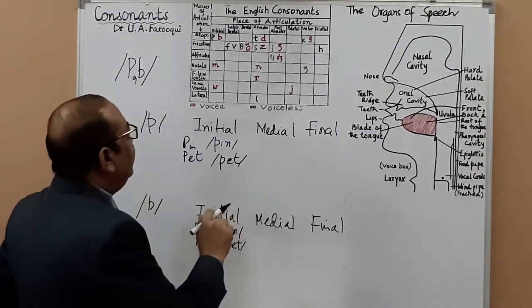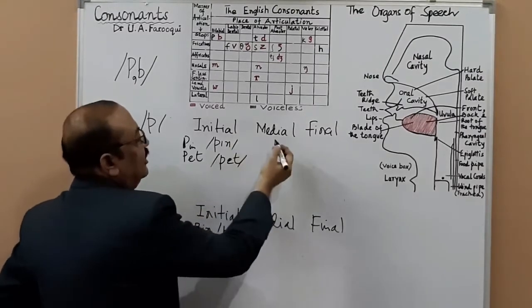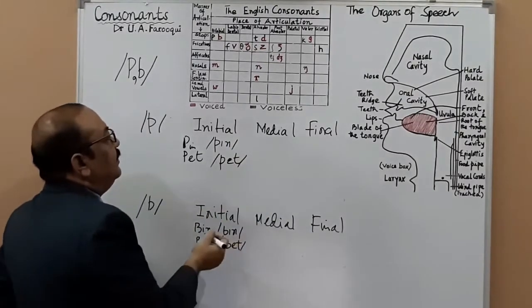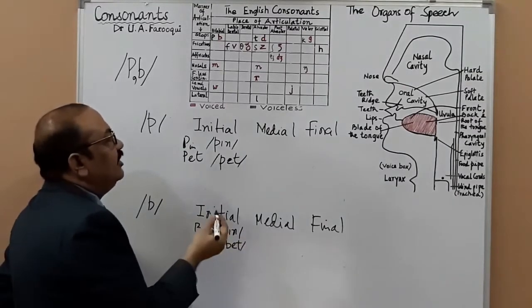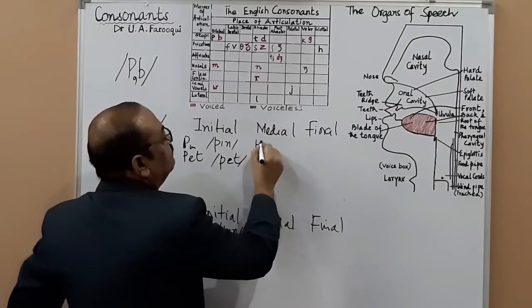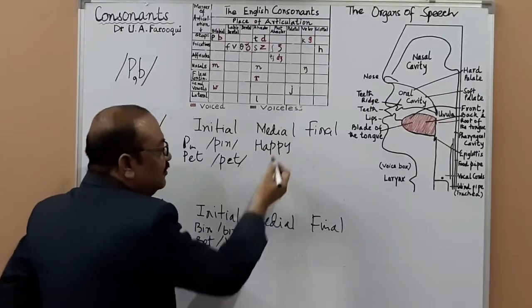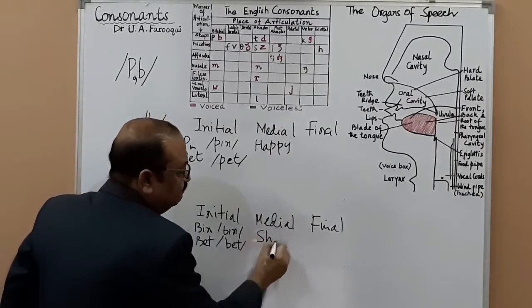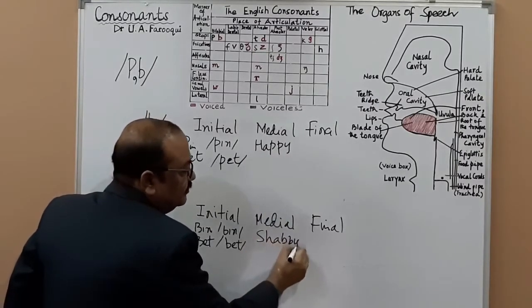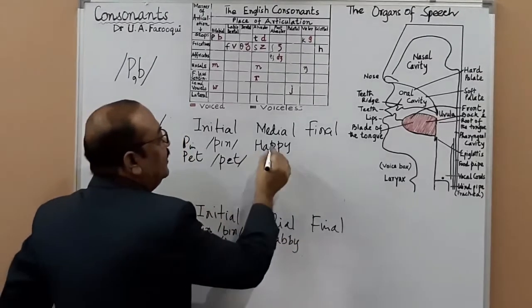So medially, what do you have here? Let me know. Happy, very good. Happy we may have. And a similar sounding word can be shabby here. How do we transcribe happy?